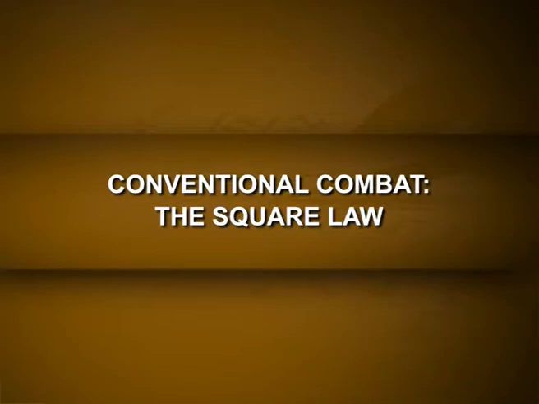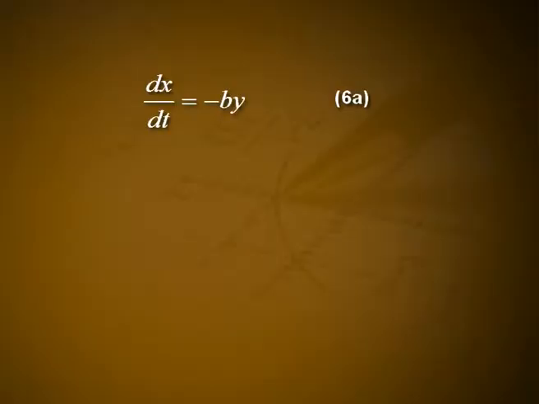First, let us solve simplified versions of CONCOM, GERCOM and Vietnam. Conventional combat, the square law. Suppose a pair of isolated conventional forces is fighting in an idealized setting for which operational losses are nil. With no reinforcements and no operational losses on either side, CONCOM reduces to the simple linear system dx/dt is equal to minus b y and dy/dt is equal to minus C x.